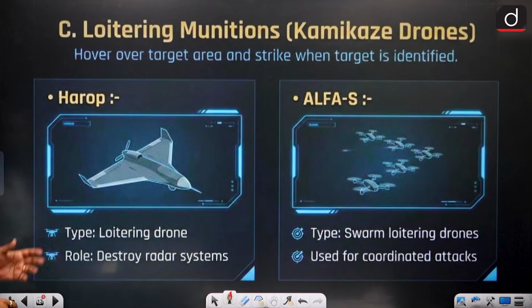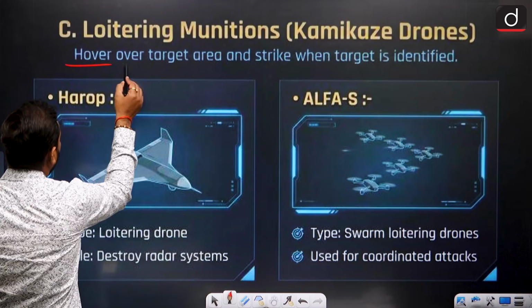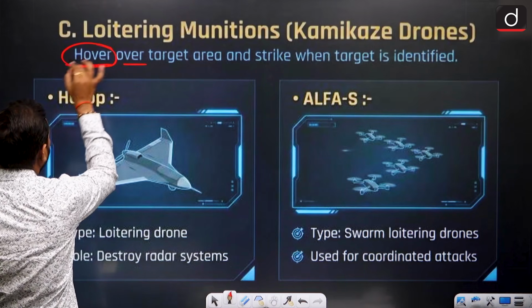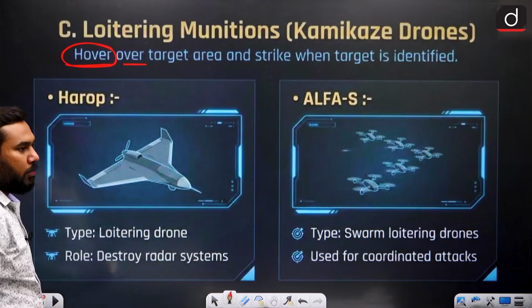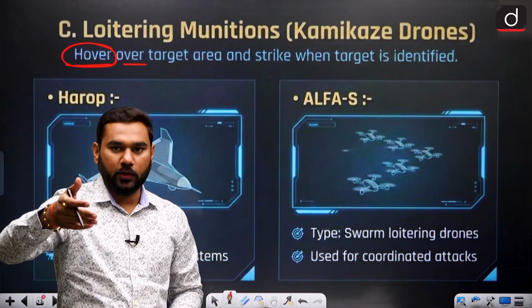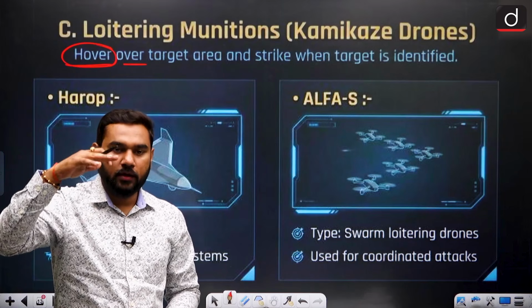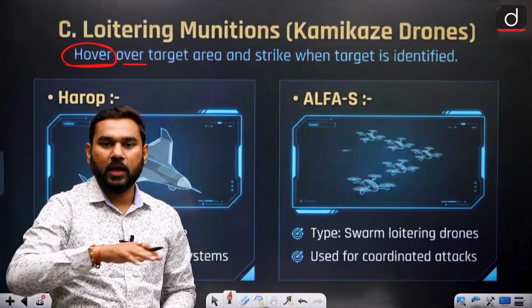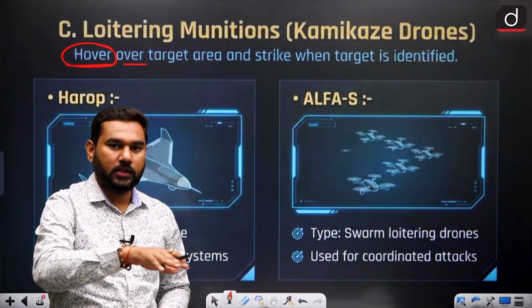Now we talk about the loitering munition. This one is your hover over. The word is more important, that is called hover. Hover means this can be present in the air at one point for a very long duration. It can be held in the air, or maybe we can say it can fly regularly in a limited space area.